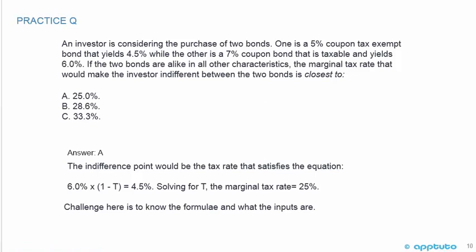Again, this is one of these questions where once you've seen the solution once, you can see it's not that difficult. So the indifference point would be the tax rate that satisfies the equation 6% times 1 minus t equals 4.5%. Because the 5% coupon tax-exempt is a bond that yields 4.5%, and the other is taxable and yields 6%. So 6% times 1 minus the tax rate equals 4.5%. So solving for t, the marginal tax rate equals 25%. And the challenge here, as I said, is to know the formula and what the inputs are.